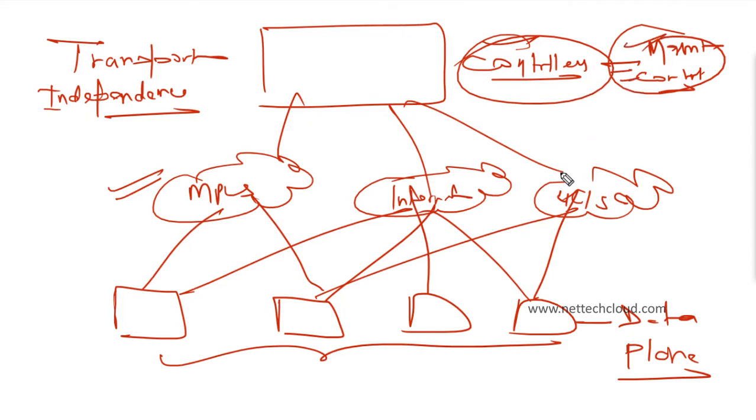So in an SD-WAN solution, SD-WAN separates the data, or forwarding plane, from the control and management plane, right? It is one of the advantages, or one of the features or aspects, of SD-WAN. But what are the other benefits?